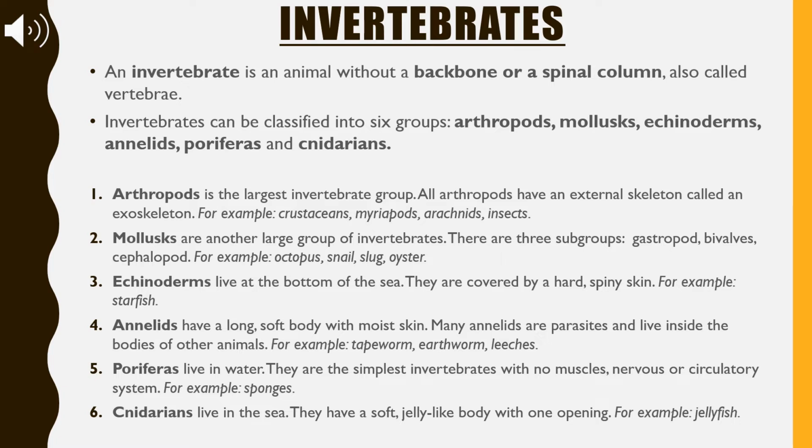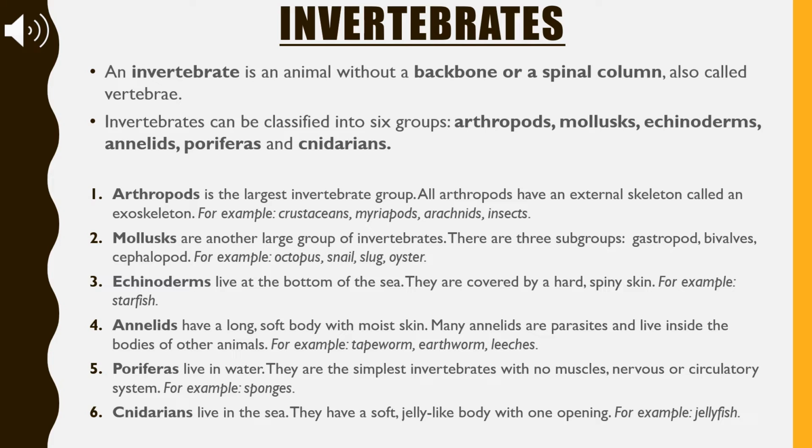Number 2. Mollusks. Mollusks are another large group of invertebrates. There are 3 subgroups: gastropods, bivalves, cephalopods. Examples of mollusks could be octopus, snail, slug, oyster. Number 3. Echinoderms. Echinoderms live at the bottom of the sea. They are covered by a hard, spiny skin. For example, starfish.